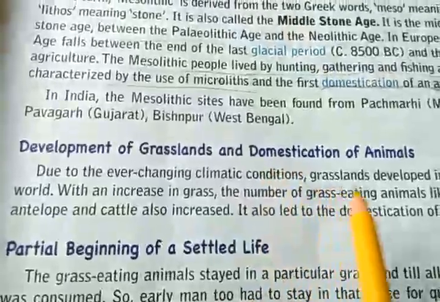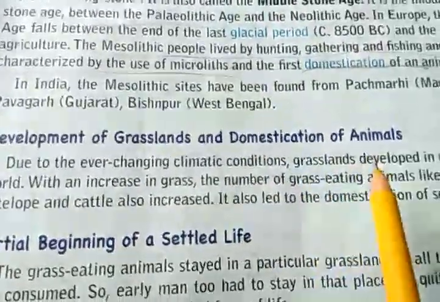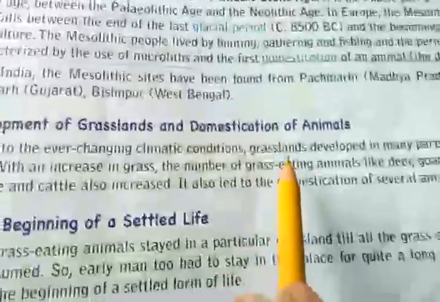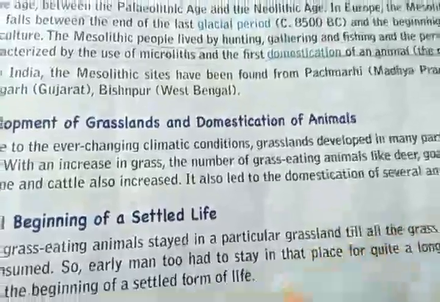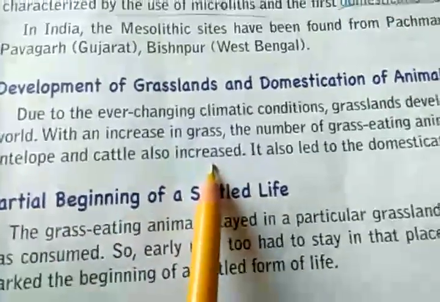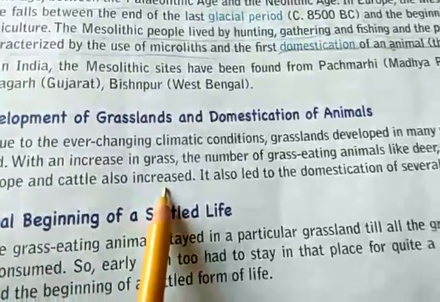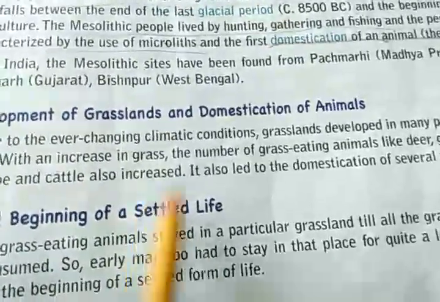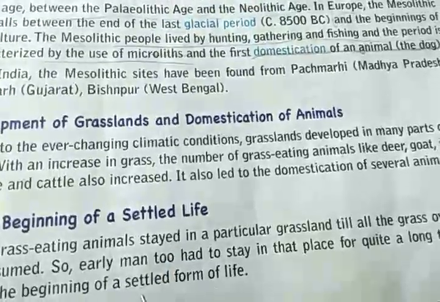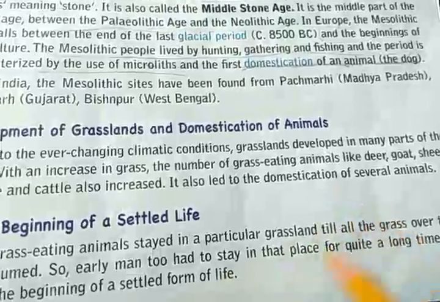Now, when grassland increases, it will have an impact on wildlife also, because there are animals which are dependent on grass. So the number of grass eating animals will increase. With an increase in grass, the number of grass eating animals like deer, goat, sheep, antelope and cattle also increases. So when grass eating animals increase, automatically those animals which eat grass eating animals, their number will also increase, like lion, tiger.